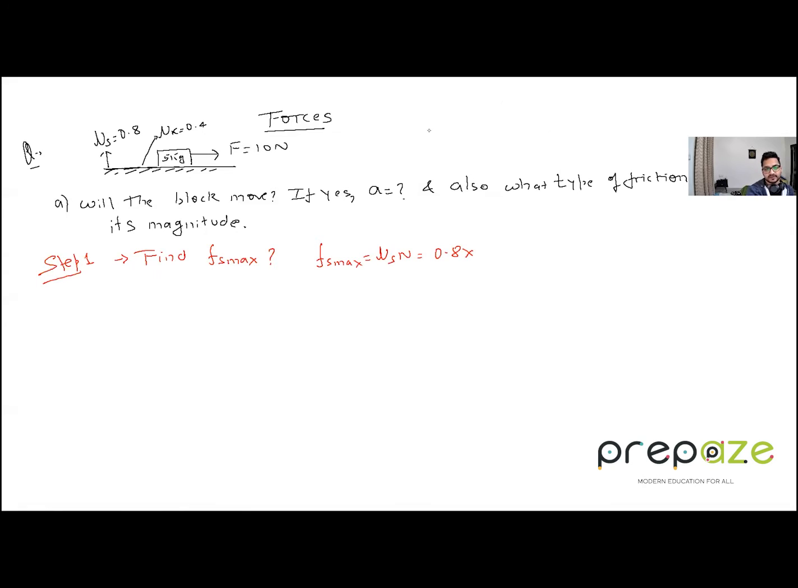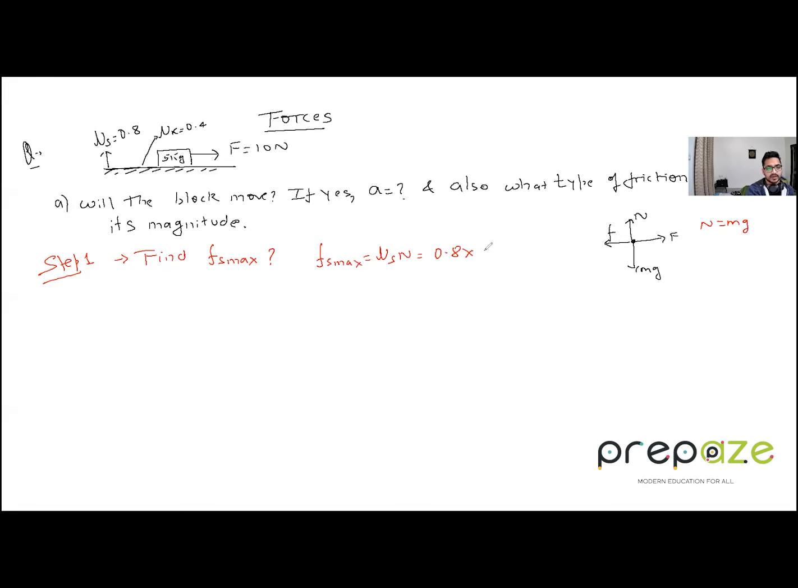Now, let me draw the free body diagram of the block first. So we have a normal reaction force N upward. This is mg downwards. There is a force applied F and there is a friction force acting backwards. So we have mu s into N. Now what is N? N is equal to mg, right? Why? Because there is no vertical motion of the block. So N will be equal to mg in this case.